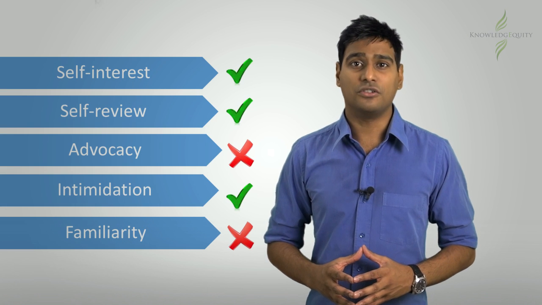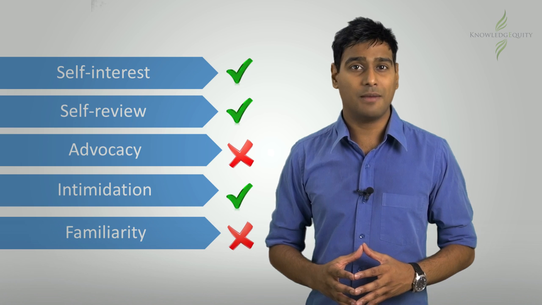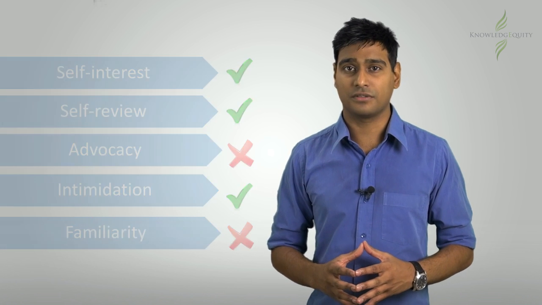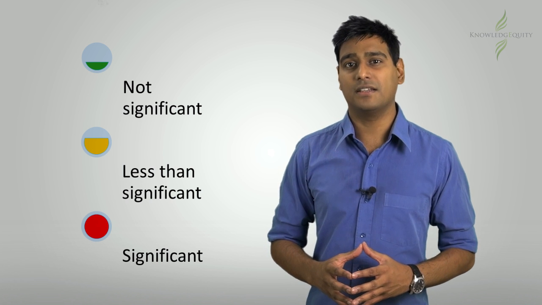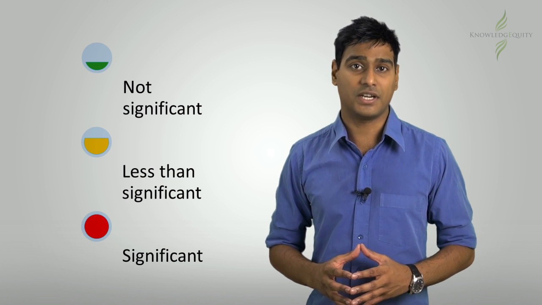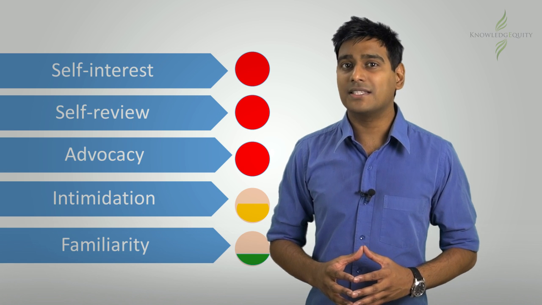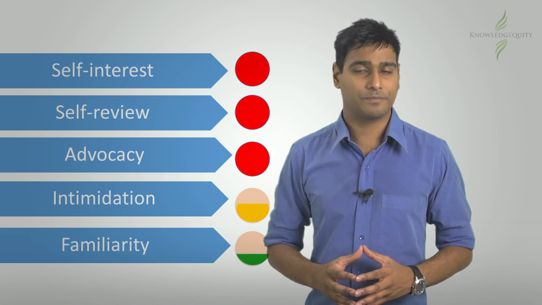Step 1 requires you to identify the threats that exist in a given situation. There are a number of threats that are present in most scenarios. Step 2 requires you to assess the threat and evaluate the significance. The code uses the term significant and not significant in the description and evaluation of threats. The evaluation of the significance of the threat requires the application of professional judgment.